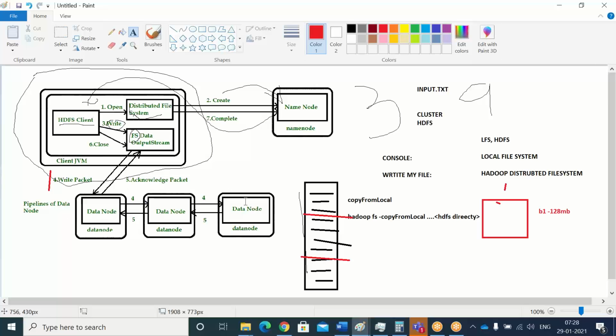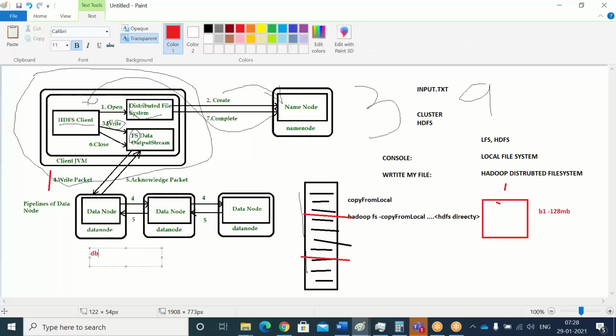See here, the pipeline of data nodes is like this. Let's imagine the name node has given the data node information: data node 1, data node 3, data node 5, data node 7. These are the block locations which have been given by the name node. Then the HDFS client has to write its data inside these data nodes.